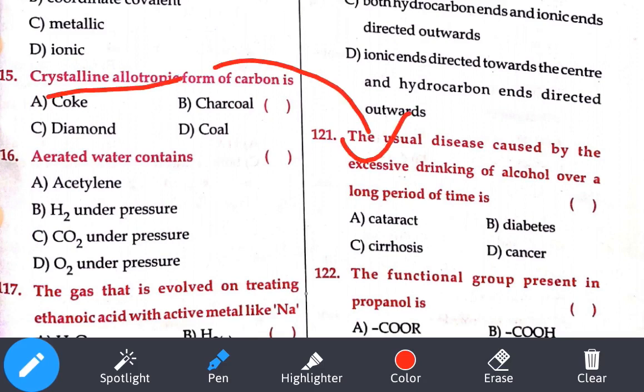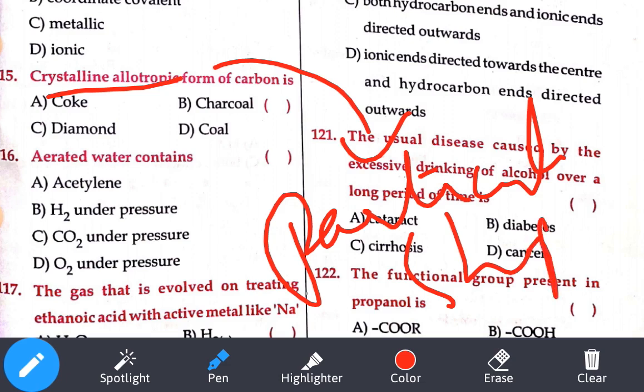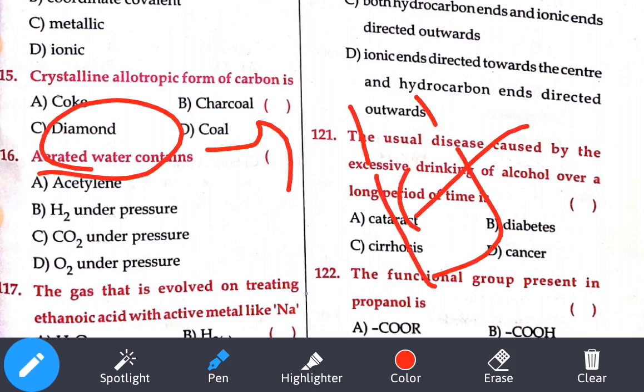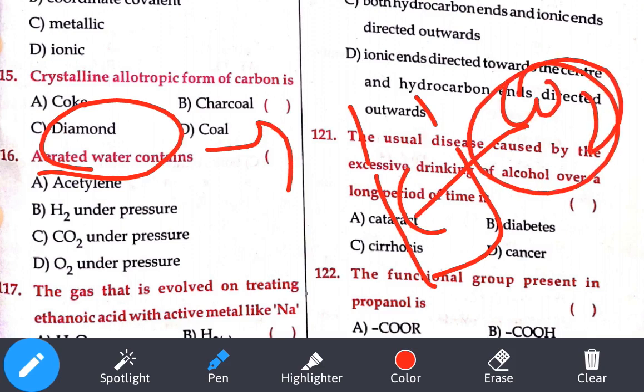What is another form of allotrope? That is our amorphous form, which doesn't have a particular shape. So here they have a crystalline structure, that is our diamond. Option number C. Aerated drink. Aerated is nothing but if you take any liquid and add carbon dioxide gas into that liquid in a pressurized way, with pressure, it is called aerated water. So what is that? Carbon dioxide under pressure, C.